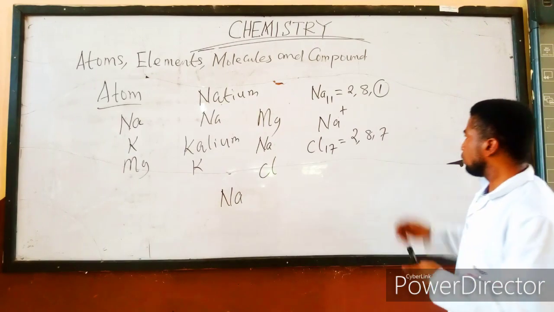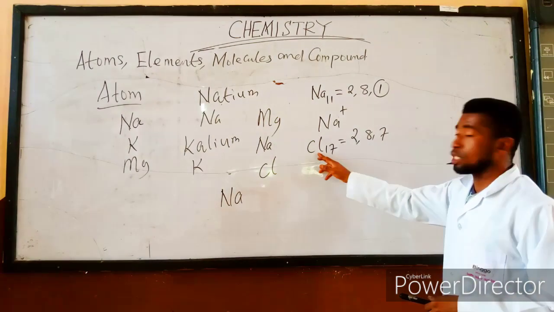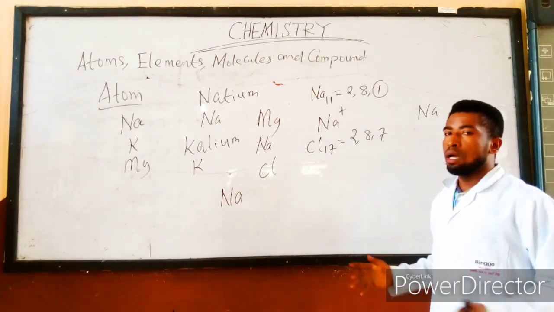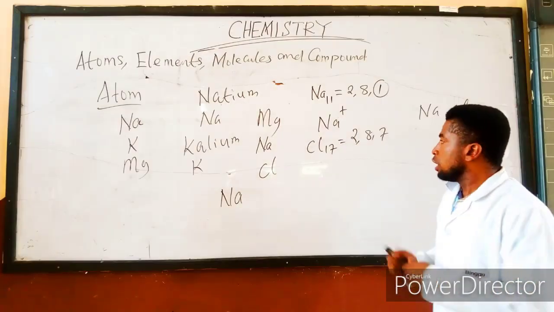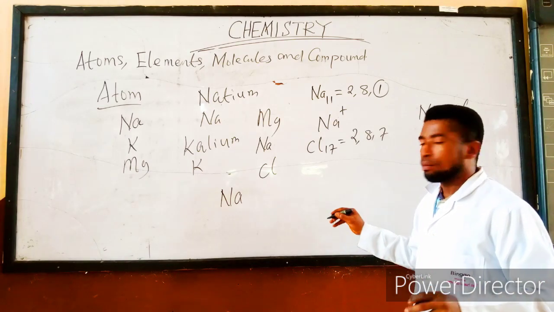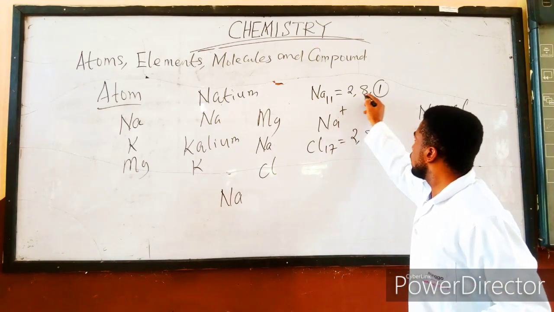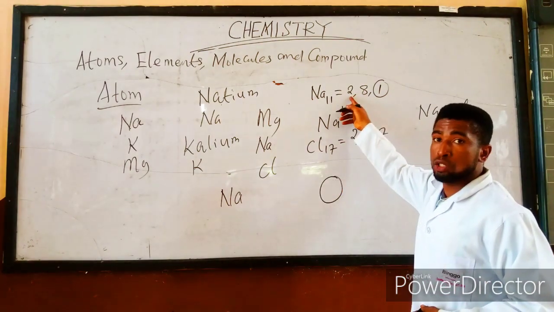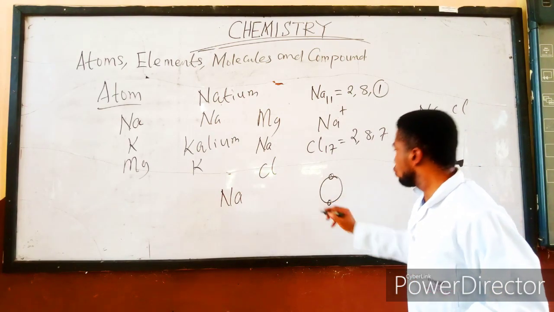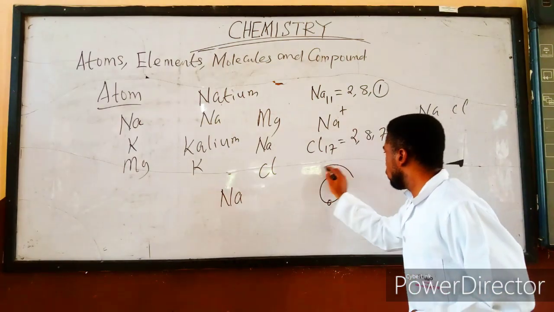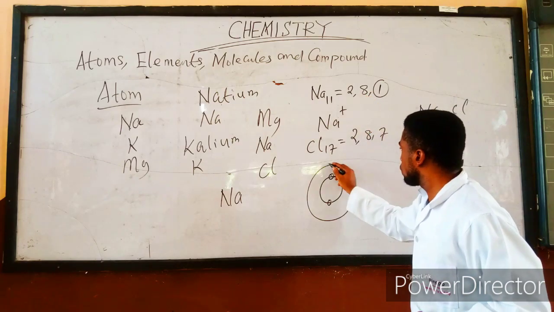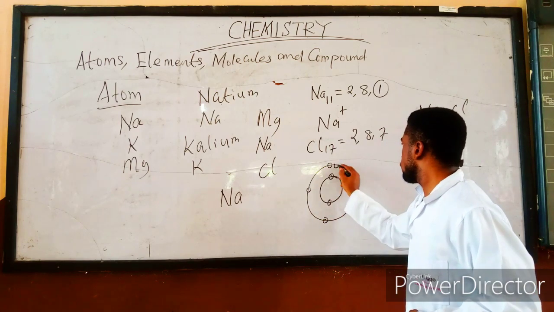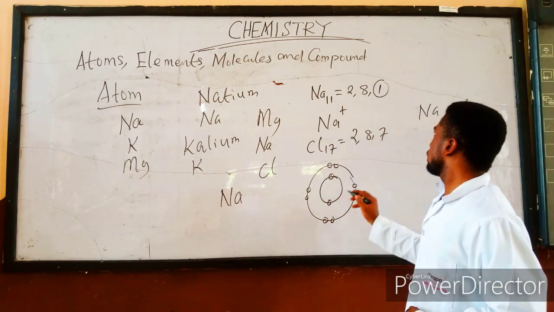Now, we have established that the valency of Cl, that's chlorine, is 1, and the valency of sodium is 1. Now, when they undergo chemical bonding, I want to illustrate this with a diagram. For sodium 2, 8, 1, if you draw it according to the shells, the first shell will carry 2, that's 1, 2 electrons. The second shell will carry 8 electrons, that's 1, 2, 3, 4, 5, 6, 7, 8.